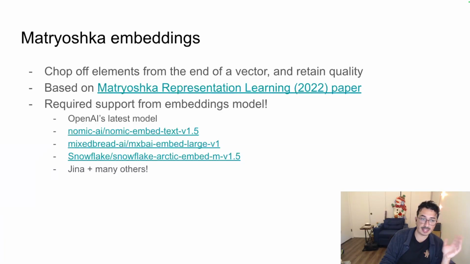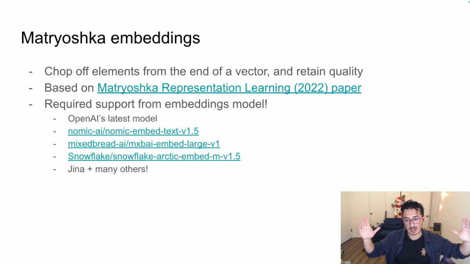There's also a technique called Matryoshka embeddings. This is a little bit harder to explain, but basically, if you have a 1024 dimensional vector and you chop off half of it, the last 512 elements, and only keep the first half, you could expect to lose half of the quality. And a 50% reduction in quality isn't that great. You could definitely notice it, so it's not the best.